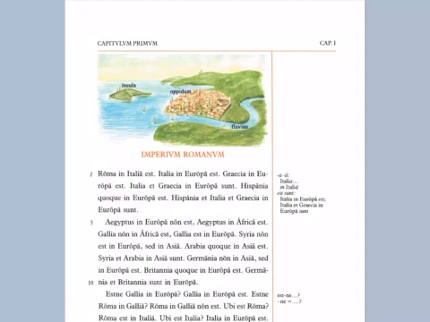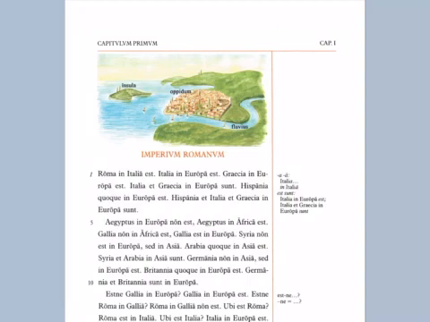Now in the picture we see insula. You might be able to guess that means island. Insulation is a derivative, an English word that comes from that. We see oppidum, which is a word for a town. And we see fluvius, which is a river or stream. All right, and let's start into the story.